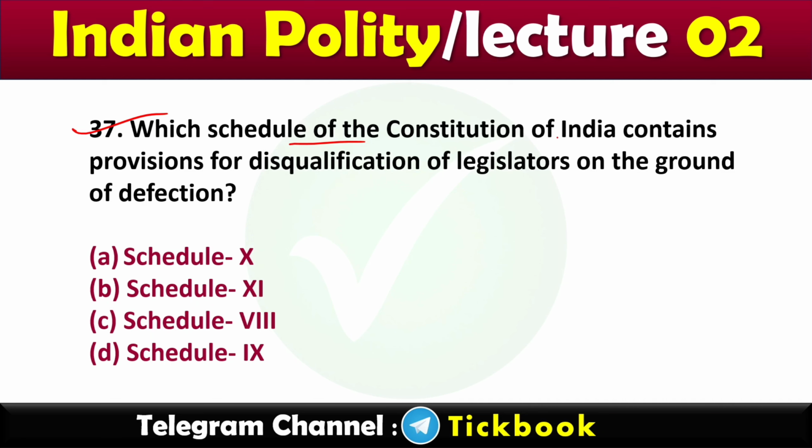37. Which schedule of the Indian Constitution contains provisions for disqualification of legislators on the grounds of defection? Option number A, Schedule 10, it is called anti-defection law.